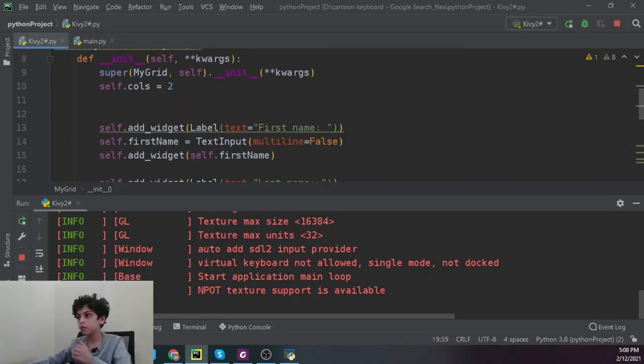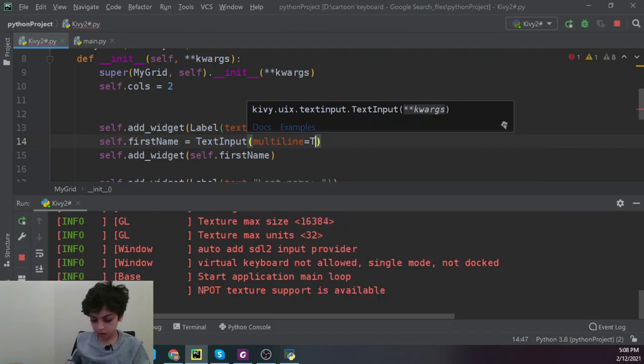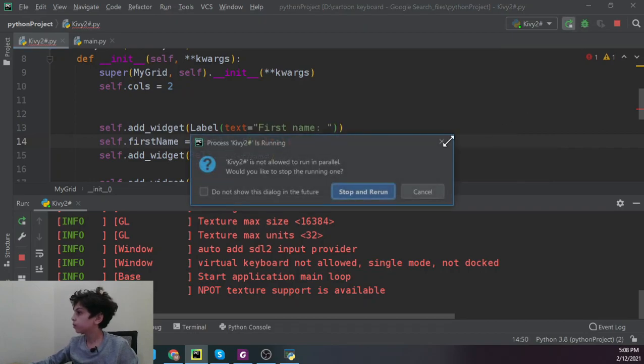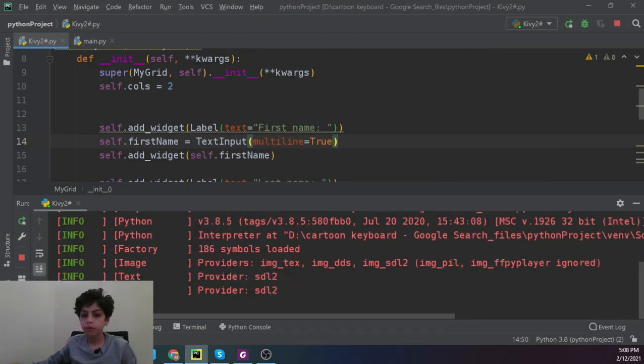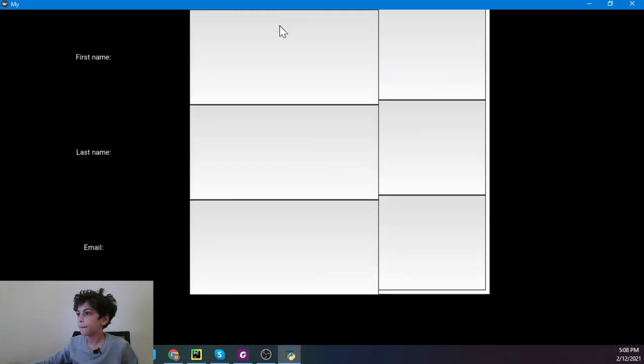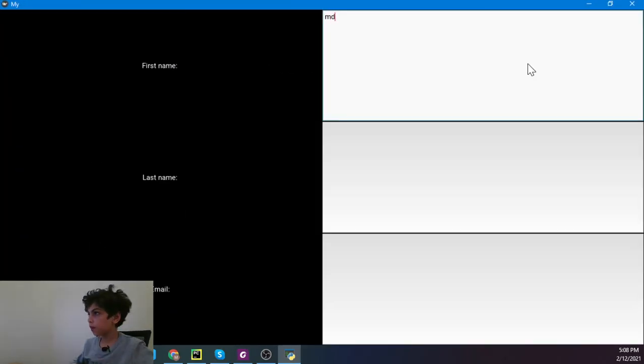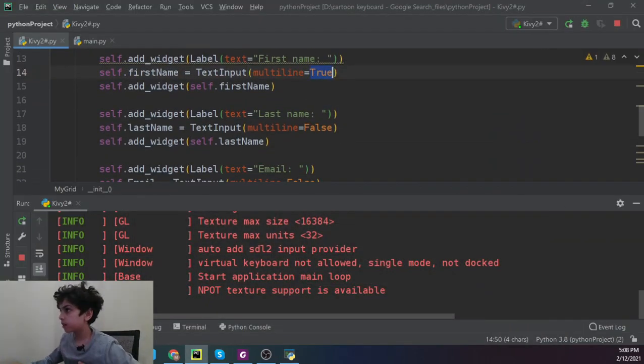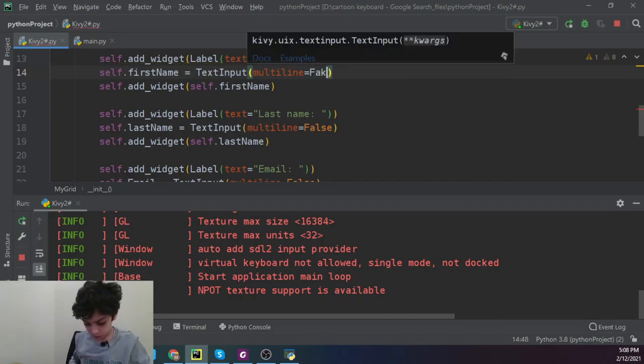So let's see what's going to happen if we make it multi-line. Instead of false, we're going to make it true. Rerun. Here I press enter, and you see I can still type in. So yeah, let's see what happens. Let's just take this back to false.